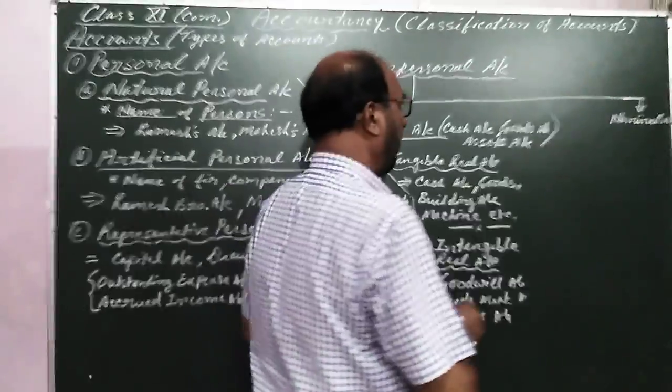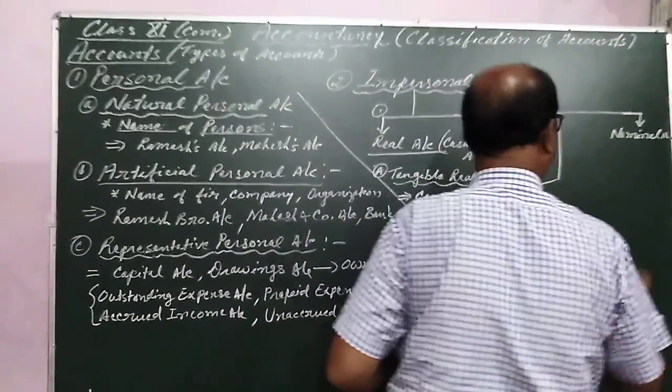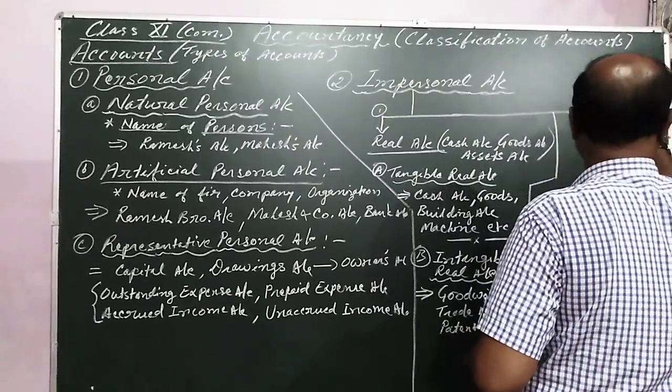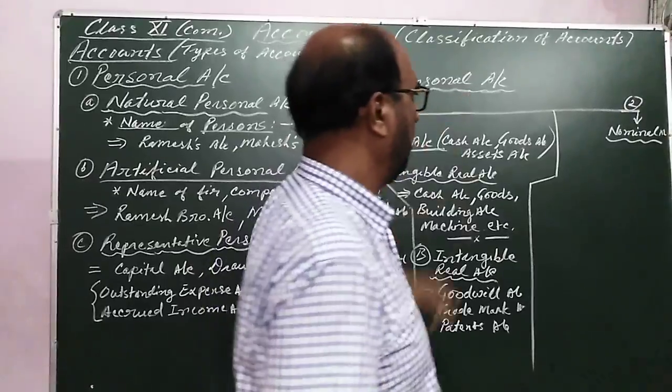Now the second part is known as nominal account. This is the second part of the impersonal account.